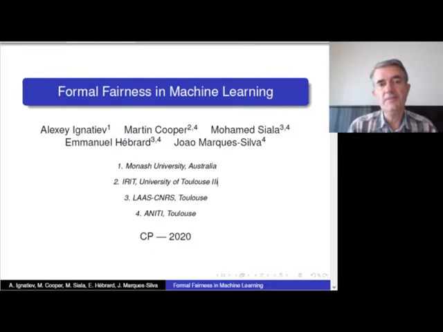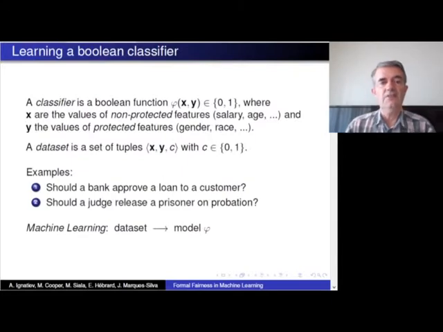This paper deals with the notion of fairness in machine learning. The context is a classifier. We want to learn a Boolean function which has arguments which are either non-protected or protected. Examples of protected features would be, for example, gender or race.